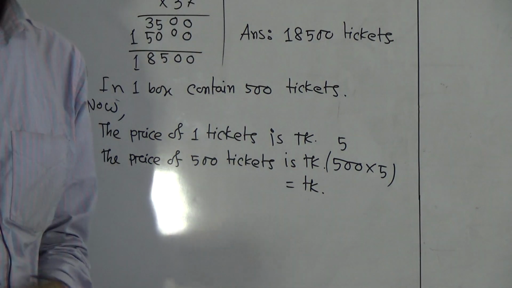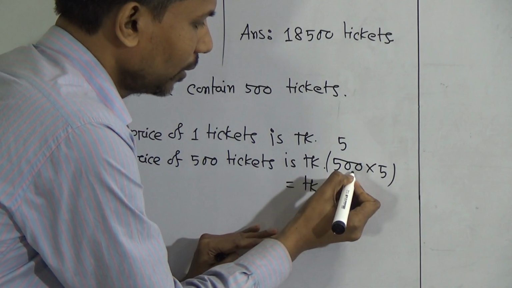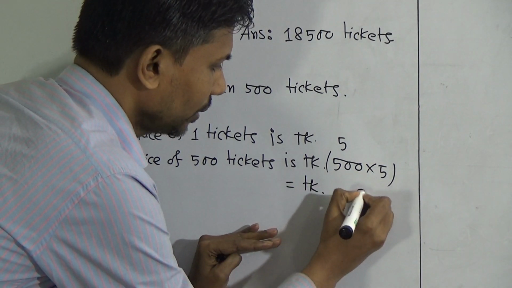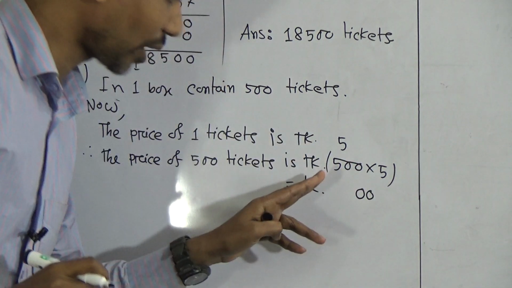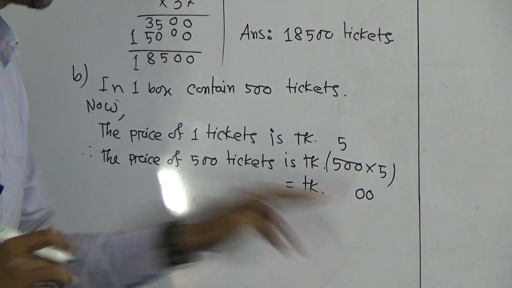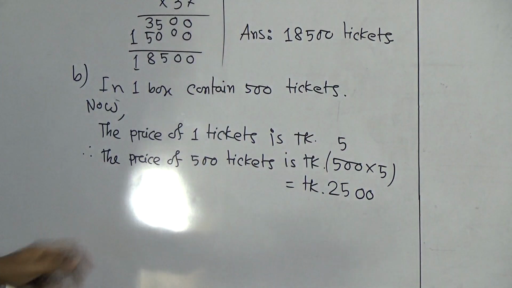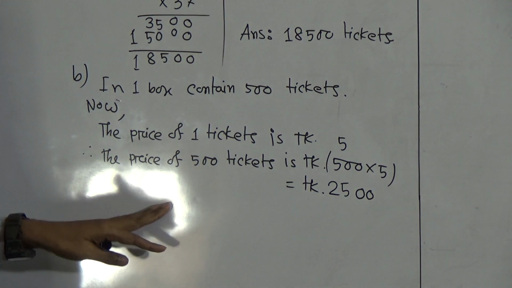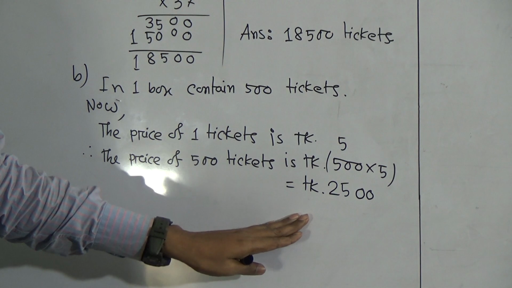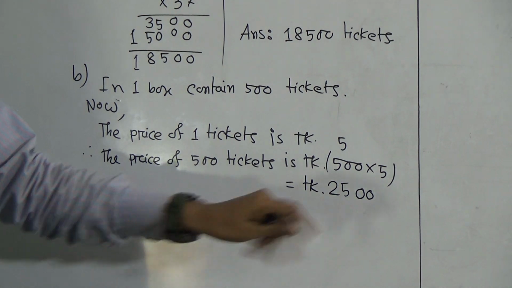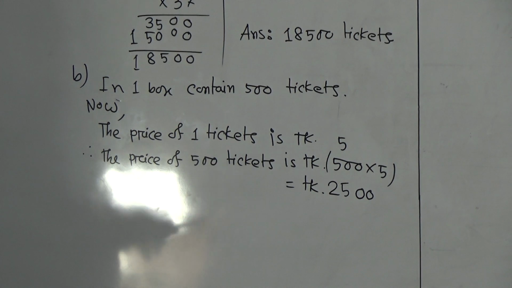Now we know the shortcut multiplication. How many zeros here? 2 zeros. So put 2 zeros first. Now 5 fives are what? 5 fives are 25. Therefore the price of 500 tickets is 2500 Taka. Student, you understood?